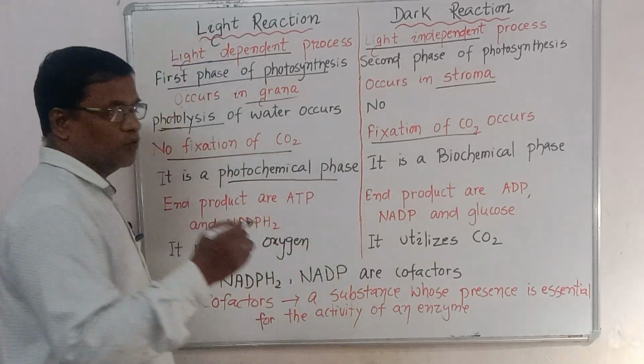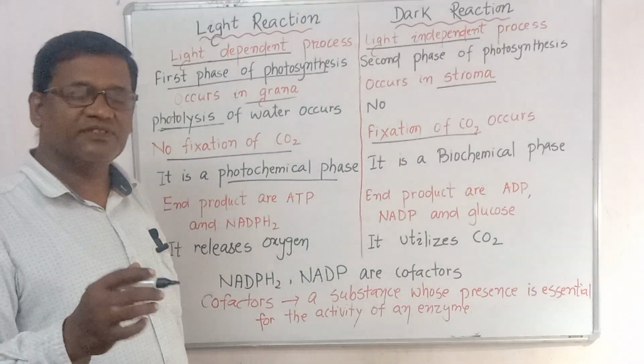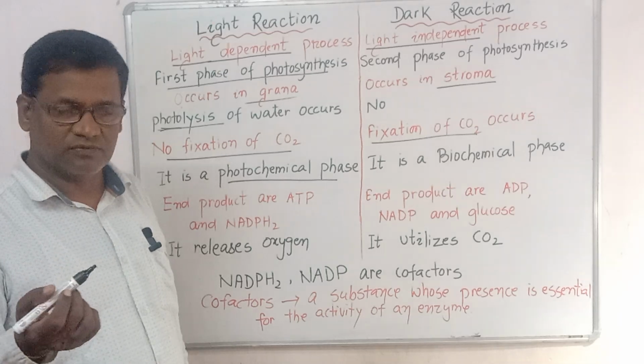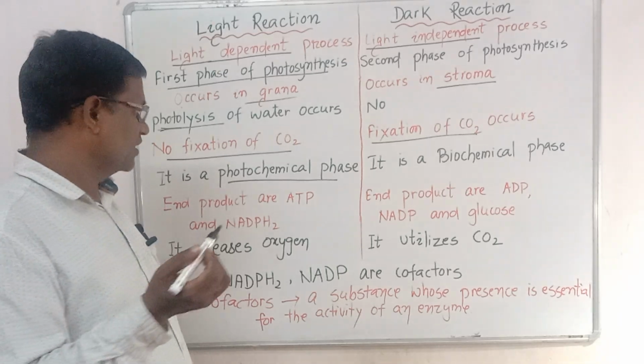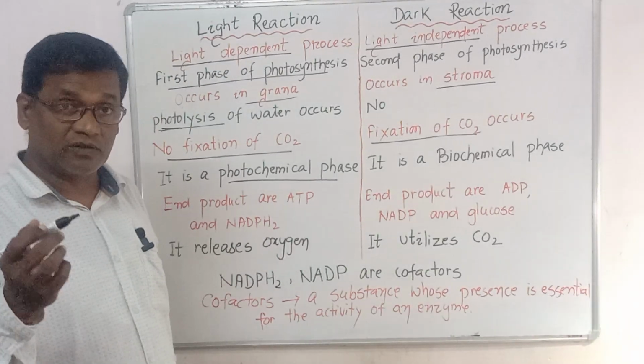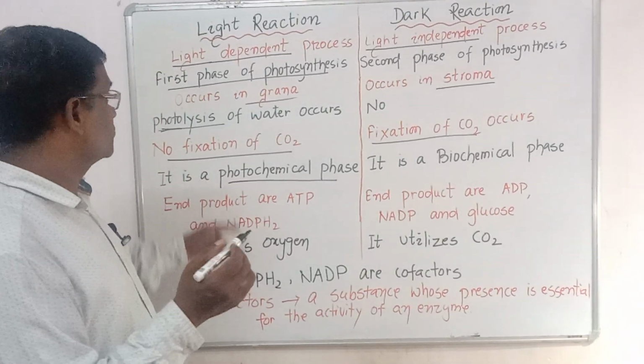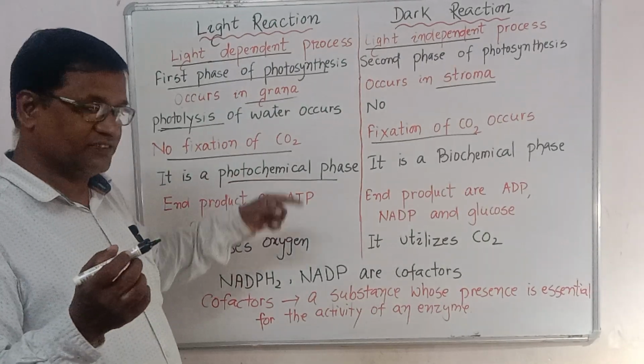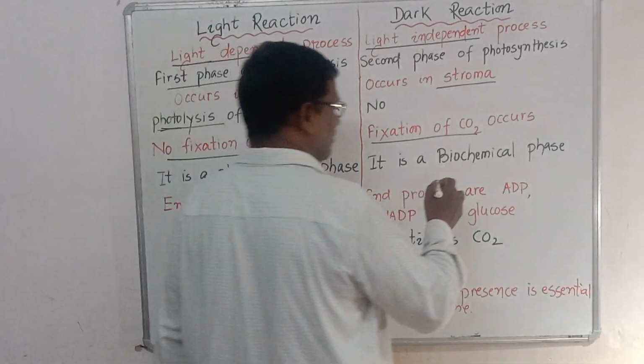What does it mean? Photo means light, chemical means the formation of new compounds. In this phase, light plays a very important role in the breakdown of water molecules. That's why it is a photochemical phase. Whereas here, what kind of phase is it? A biochemical phase.